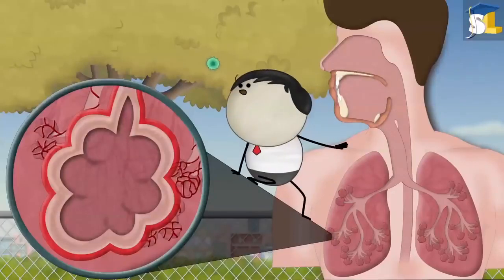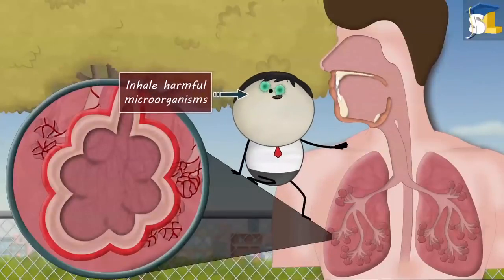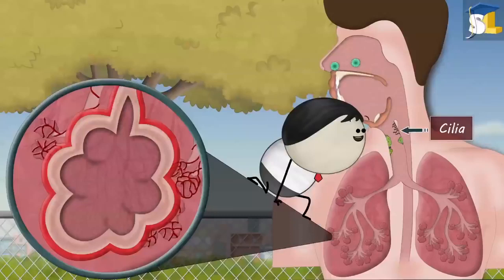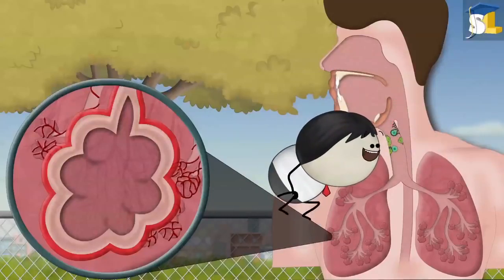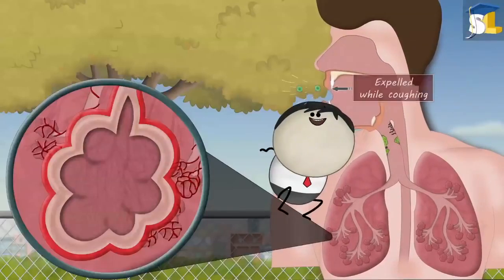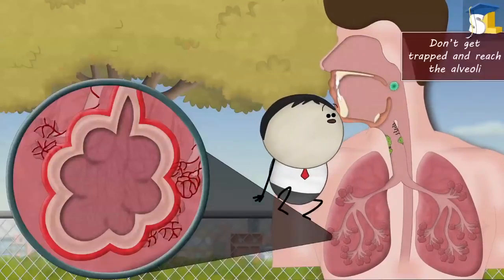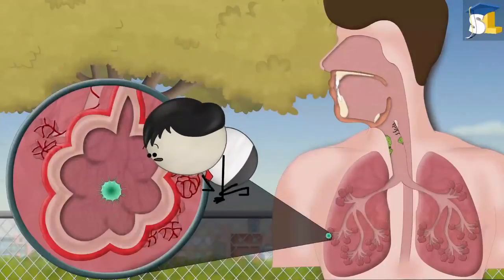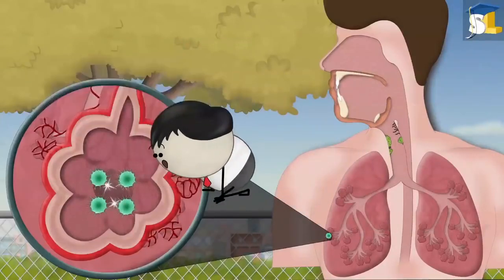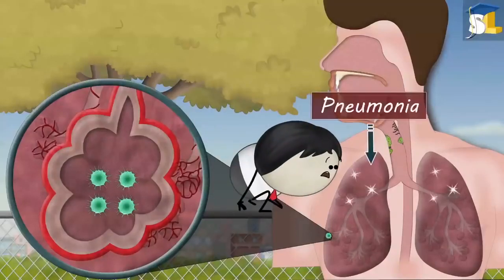However, sometimes we also inhale harmful microorganisms. Mostly, the cilia and mucus in our respiratory tract trap these microorganisms, which are then expelled while coughing. But sometimes the microorganisms don't get trapped and reach the alveoli. There, they start to multiply, causing lung infection. That is, pneumonia.